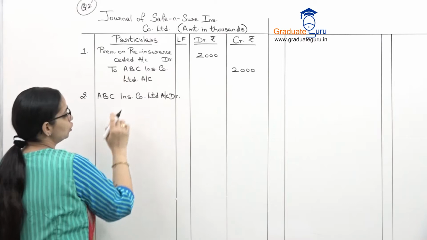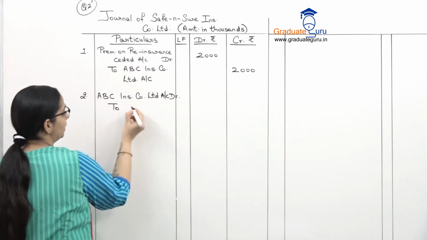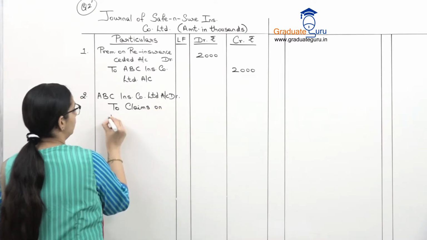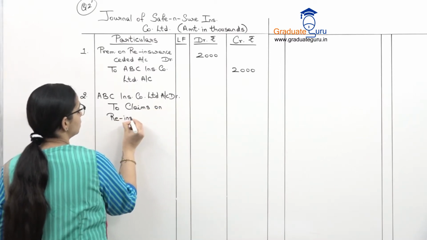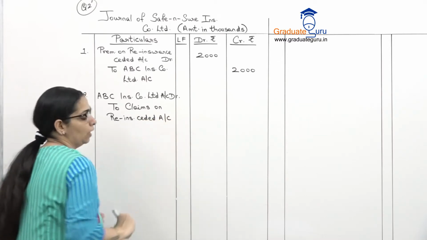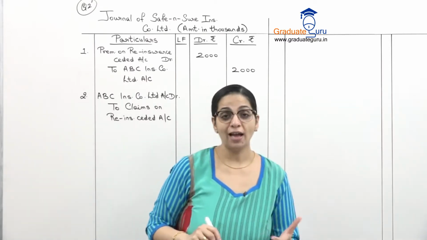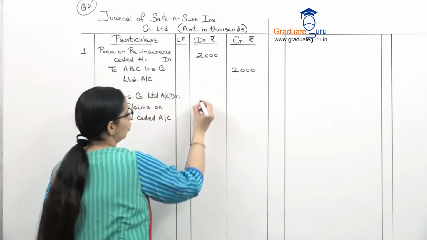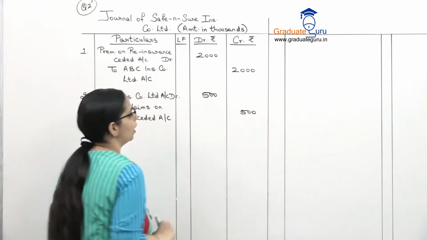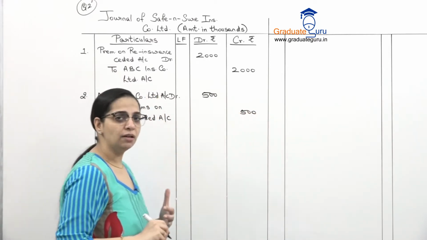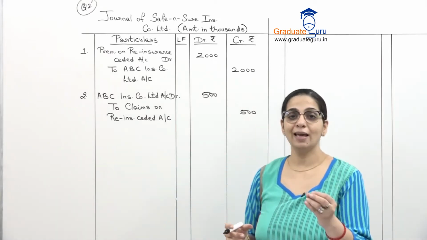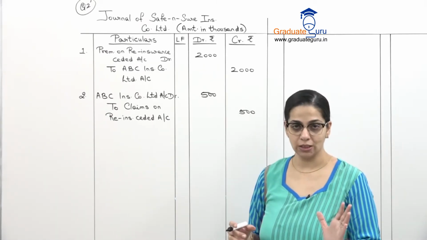So ABC Insurance Company Limited account debit to claims on reinsurance ceded account. Amount is given again 5 lakhs. So we will remove 3 zeros. It will become 500. So this is 500,000. Again narration simple. जैसा sum में दिया है question में, being claims on reinsurance ceded.